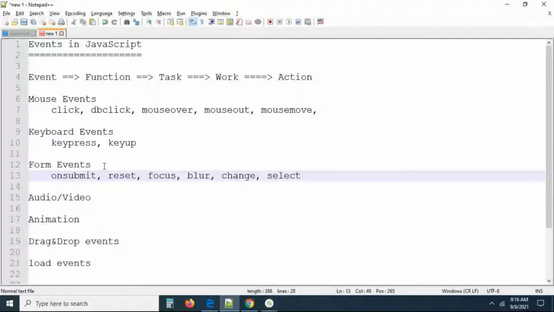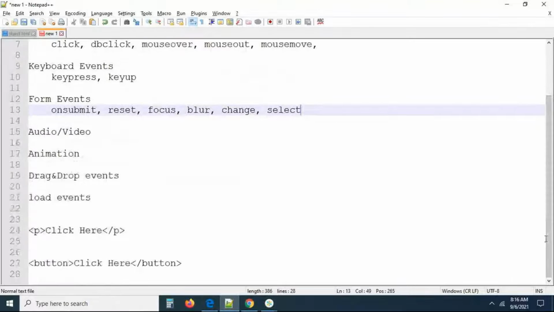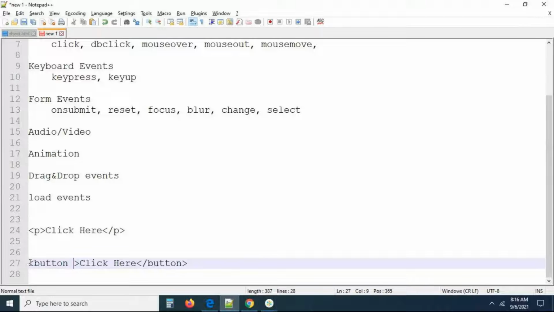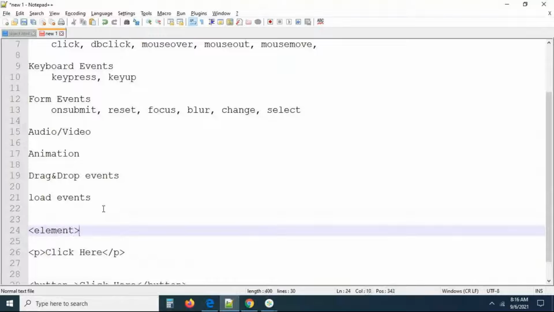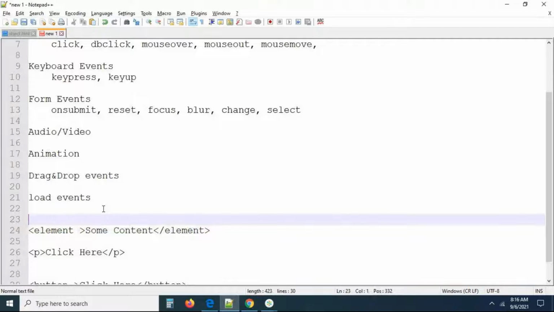Okay, so whatever the event may be, a mouse event, keyboard event, form event, or a drag and drop event, all the events are added to an element at the starting of the element. Syntactically, this is going to be the element open and element close, with some content here. If you want to add an event, it will come in the opening tag. Every event will be added to an element as an attribute.